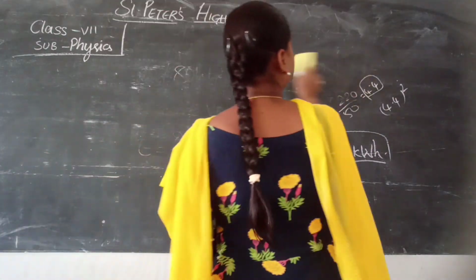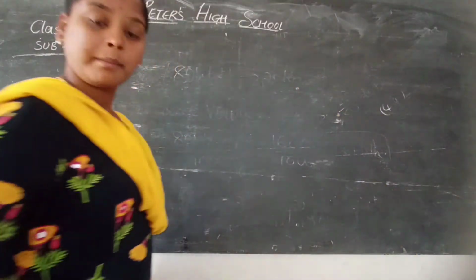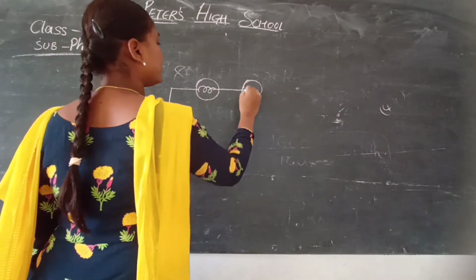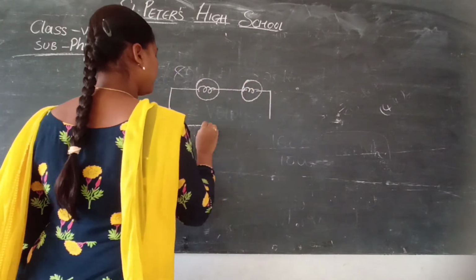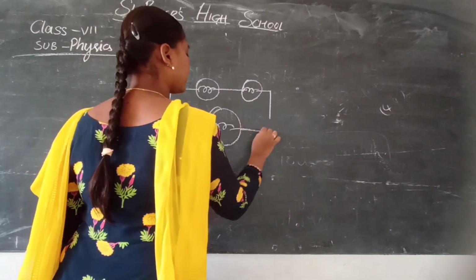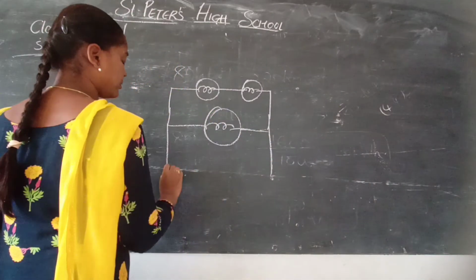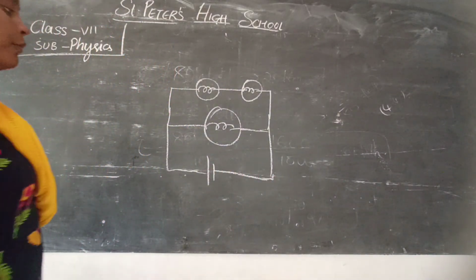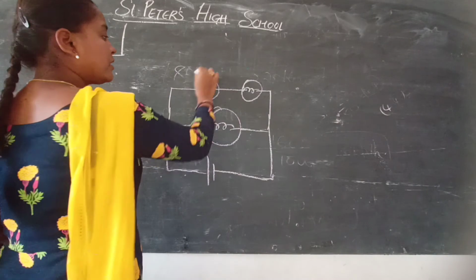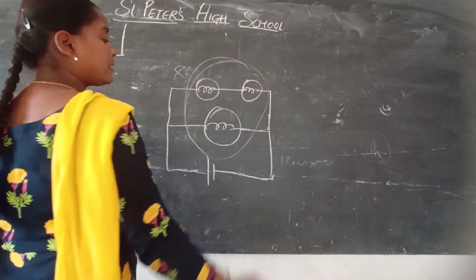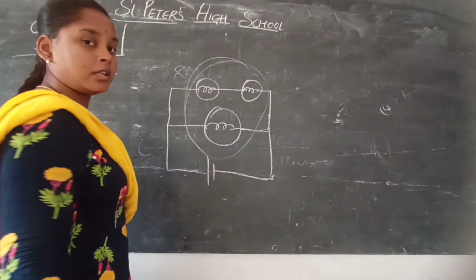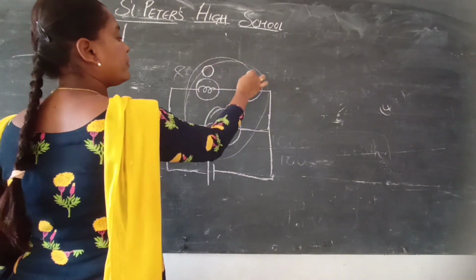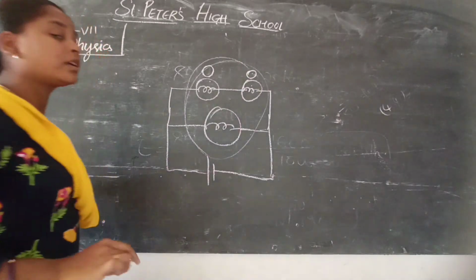So here is a connection of bulbs in series as well as in parallel. These are the bulbs connected in series first, and these two are connected as a single parallel bulb. And again these three bulbs are connected to a battery. Okay, so how will the bulbs glow? Will the three bulbs glow with the same voltage or same EMF? No. Why? Because as the two are connected in series, the voltage is shared.